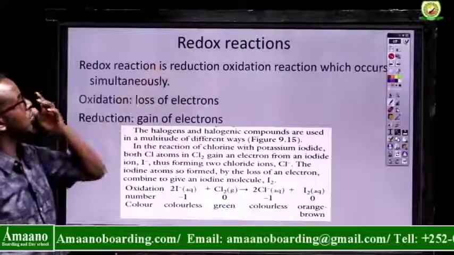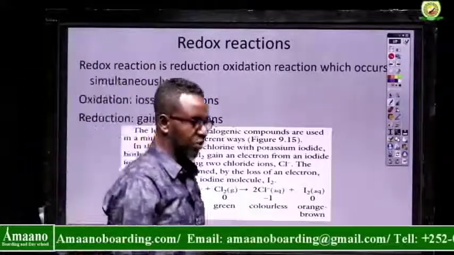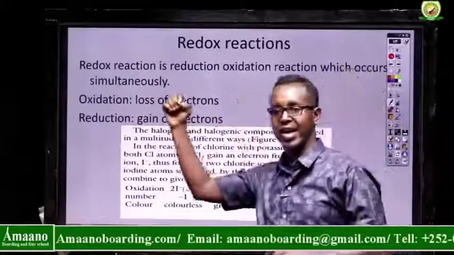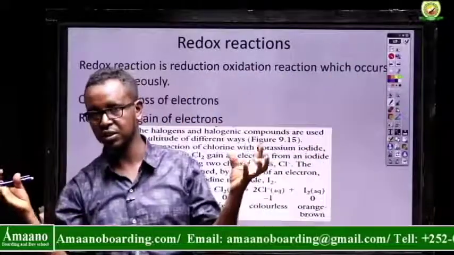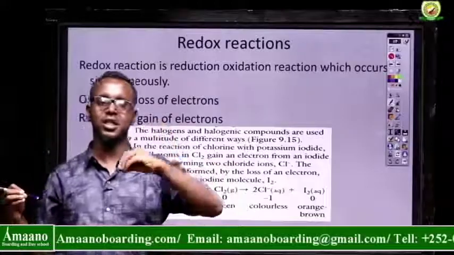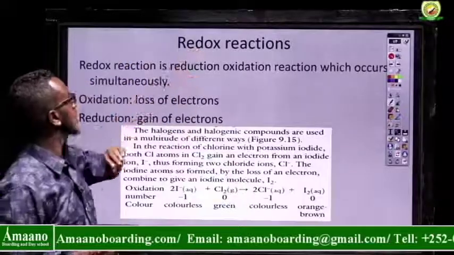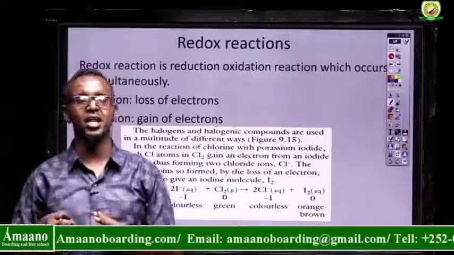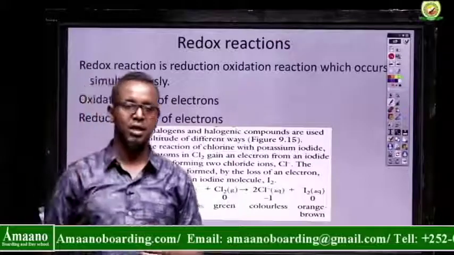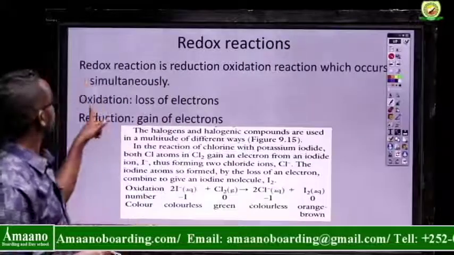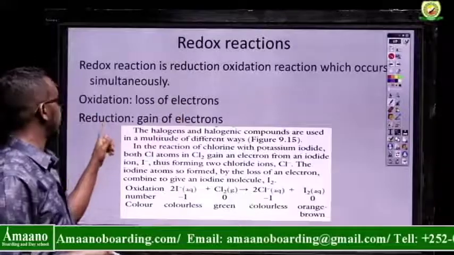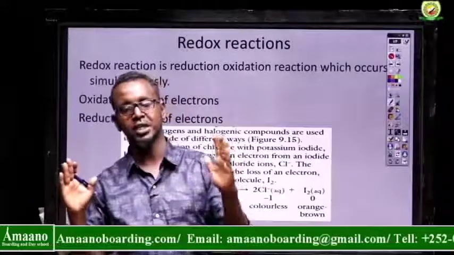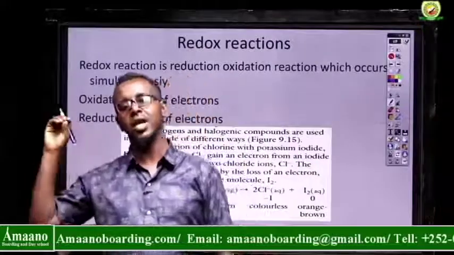This is a new subtopic, halogen reactions. A halogen reaction is an oxidation-reduction reaction. It contains two different reactions. An oxidation-reduction reaction is one where both oxidation and reduction occur simultaneously, at one time. Oxidation is a loss of electrons, and reduction is a gain of electrons.